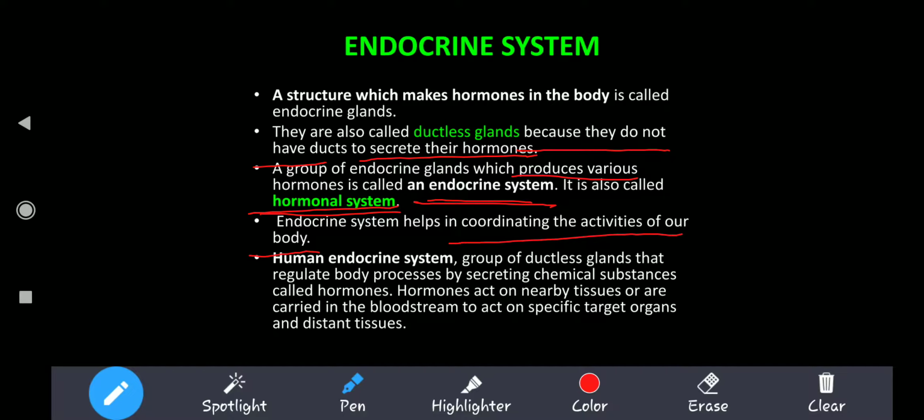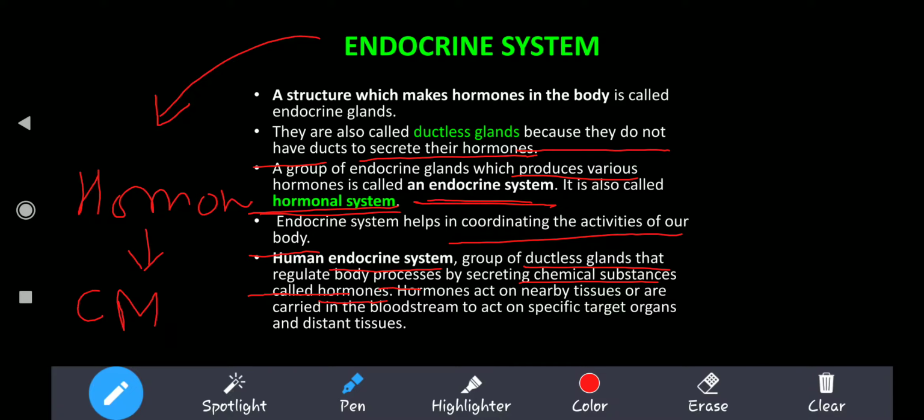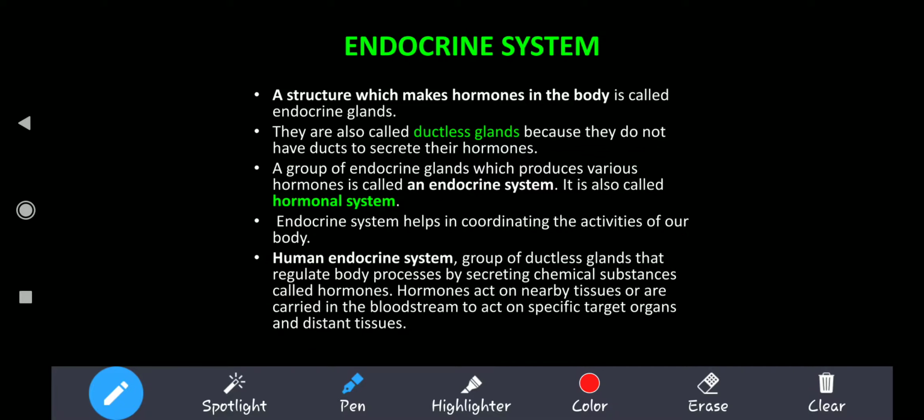The first system involved in control and coordination is the nervous system. The second being the endocrine system. The human endocrine system is a group of ductless glands that regulate body processes by secreting chemical substances like hormones. Hormones are synthesized by the endocrine system, and these hormones are chemical messengers. Hormones act on nearby tissues, or they're carried into the bloodstream to act on specific target organs and distant tissues.